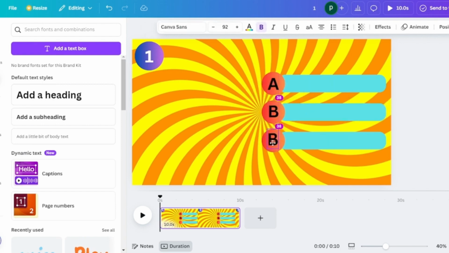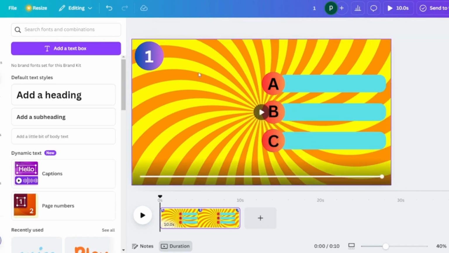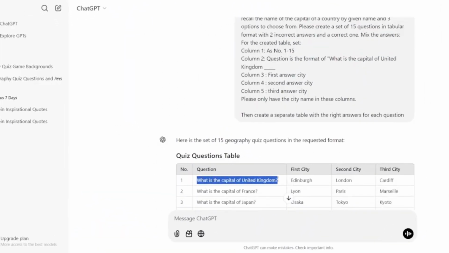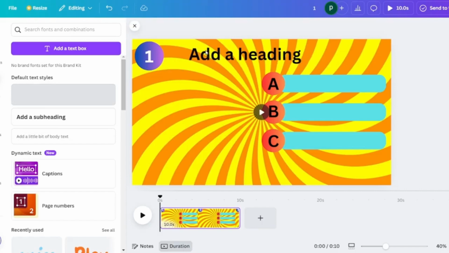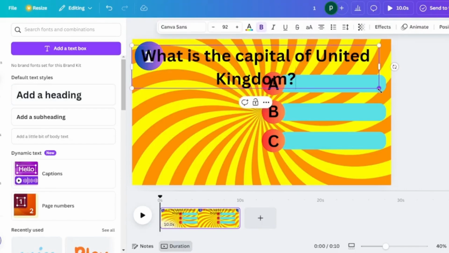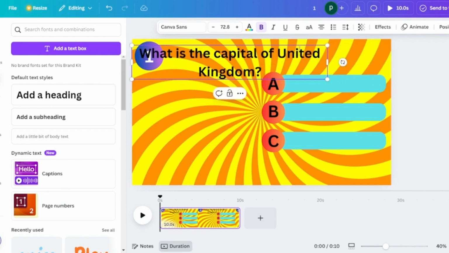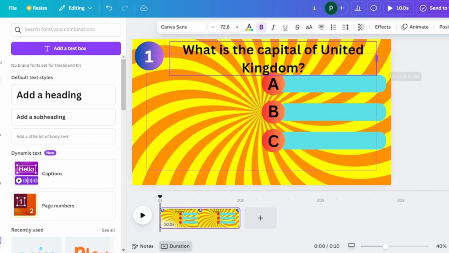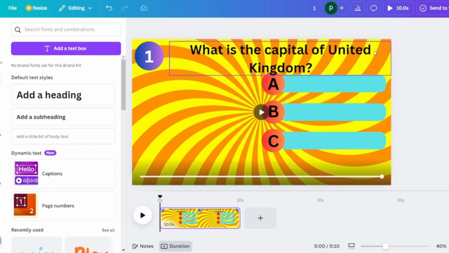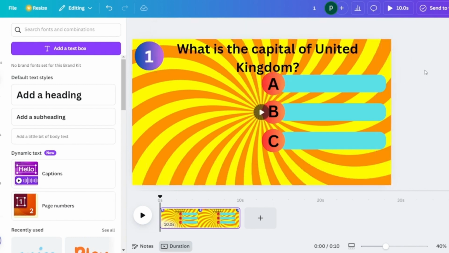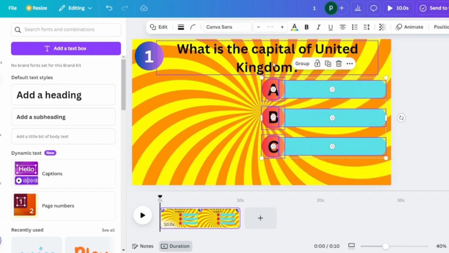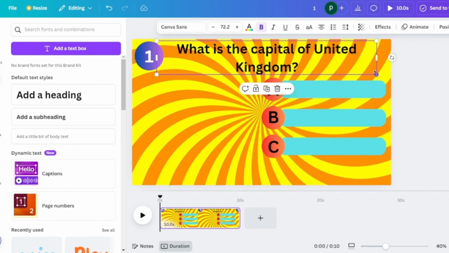All right, now once we have that, let's go back to ChatGPT to copy the first question. So the first question is, what is the capital of United Kingdom? We are going to add another heading and then paste our question in that. So you have to adjust the size and the font and the spacing so that you are sure that the text box is going to accommodate all the questions that ChatGPT generated. Otherwise, it is going to flow out of the frame that you have already captured.